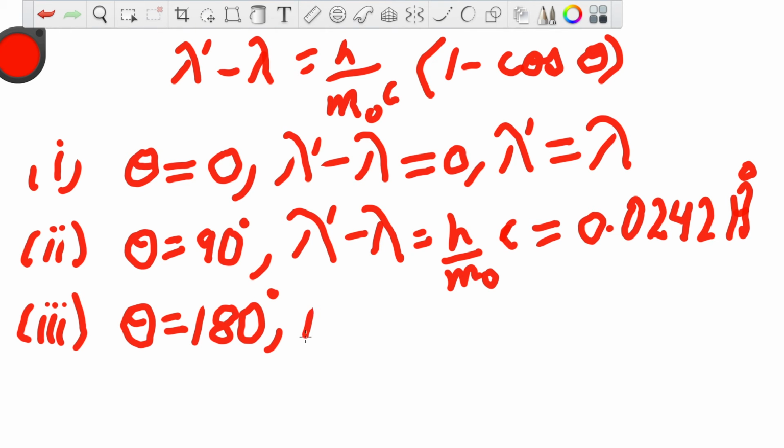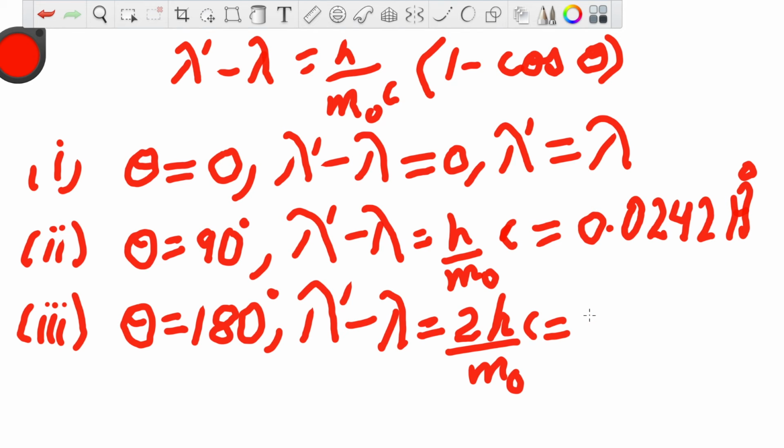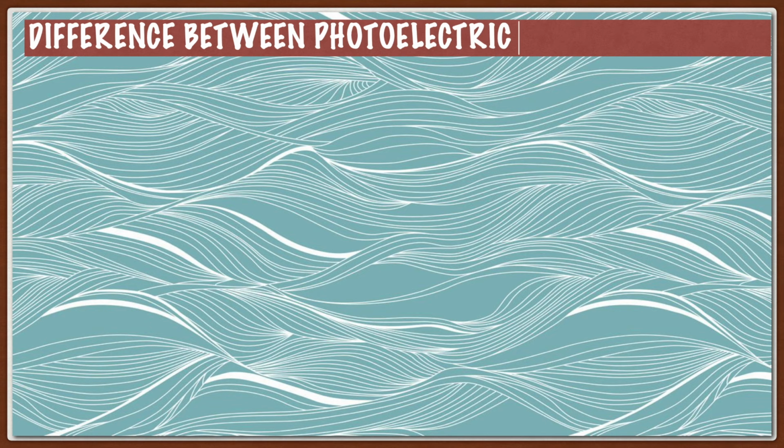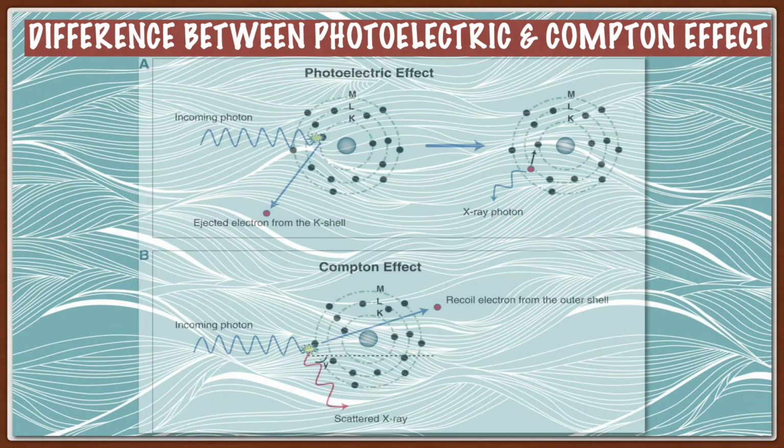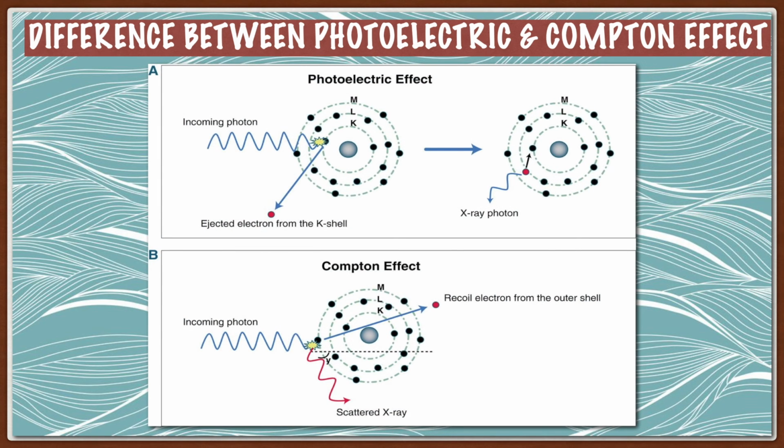The third point is when the scattering angle is equal to 180 degrees, then the shift becomes twice, that is equal to 0.0484 angstrom. It's time to differentiate between the photoelectric effect and the Compton effect. First, the photoelectric effect occurs in bound electrons, while the Compton effect occurs in free electrons. Second, in the photoelectric effect the energy of the photon is absorbed by the electron, while in the Compton effect the photon is scattered.